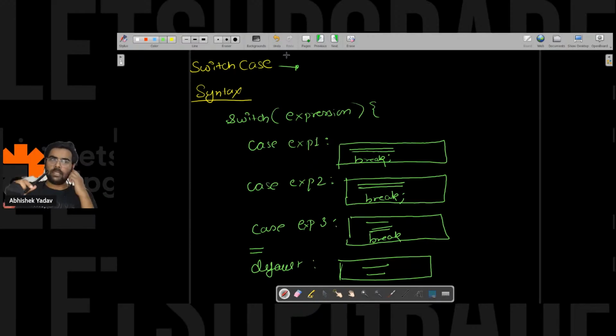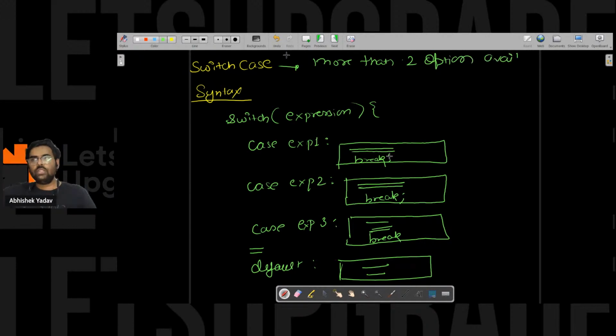Correct, multiple cases. You can use switch case when you have multiple options available, that is more than two options, and you have to choose one option among them.